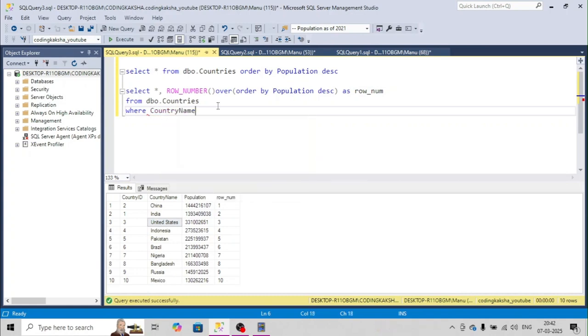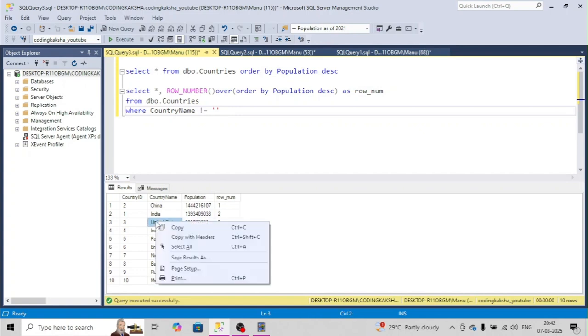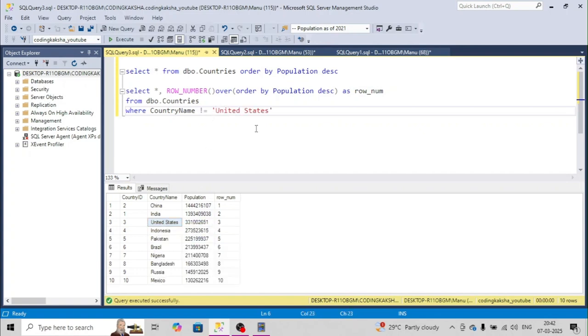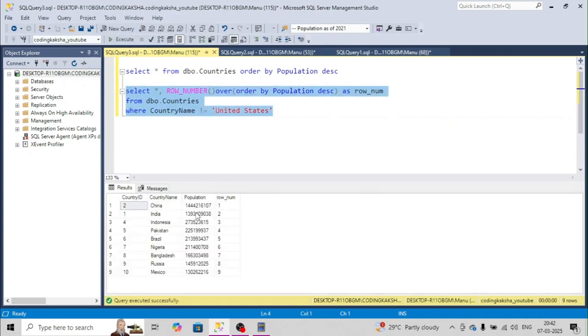Okay, country name not equals to United States. Okay, so what will happen? We will get the list of all the countries other than United States, and we will get the ranking for the rest of the countries sorted in descending order, right? And what we will do again, we will select